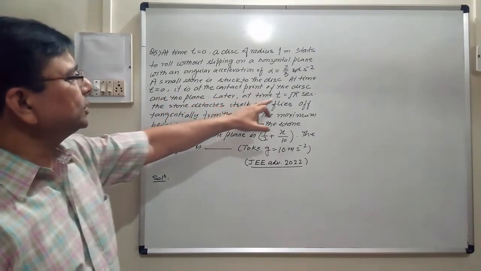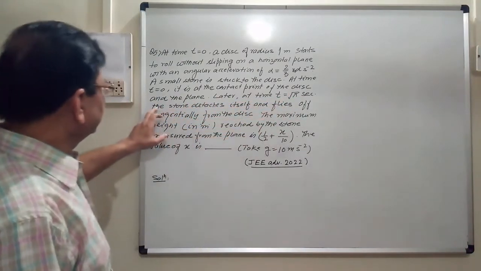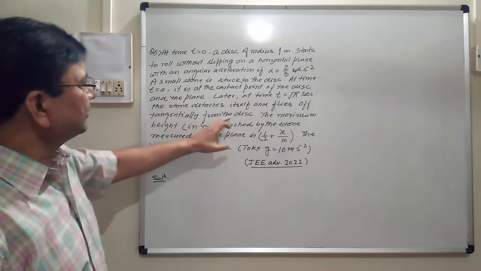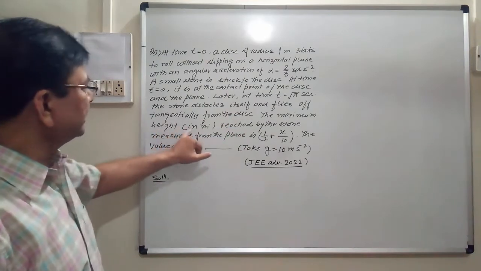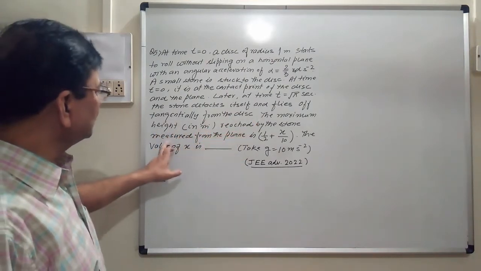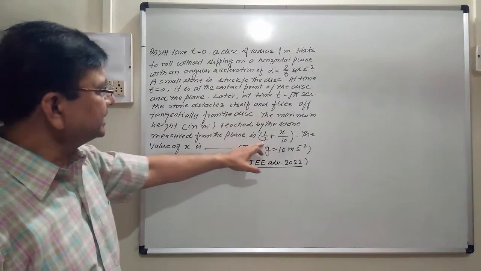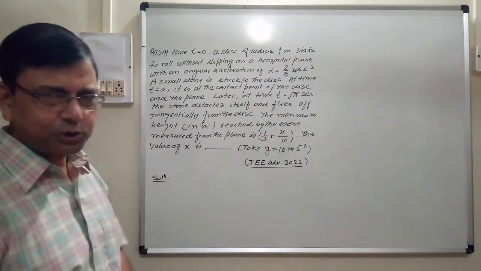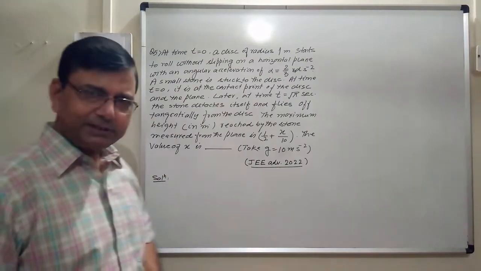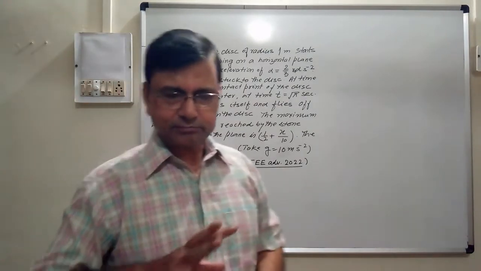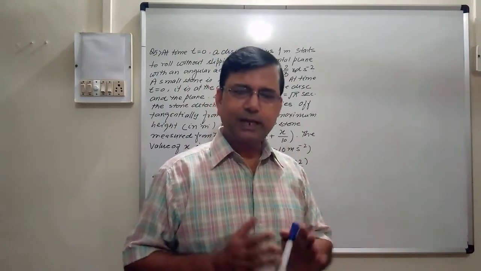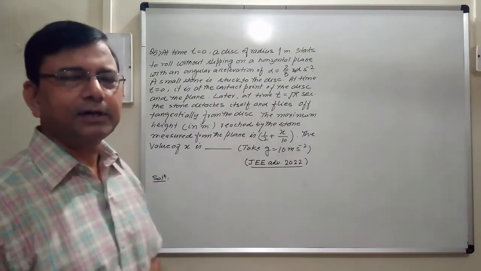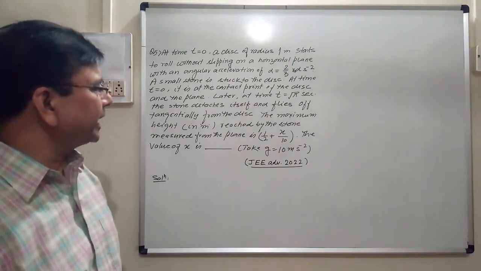Later, at time t is equal to under root pi seconds, the stone detaches itself and flies off tangentially from the disk. The maximum height in meter reached by the stone measured from the plane is this: half plus x by 10. The value of x is what? That is to be found out. It is a very good question. There is the concept of circular motion as well as the concept of projectile. The combination of these two concepts is used over here.